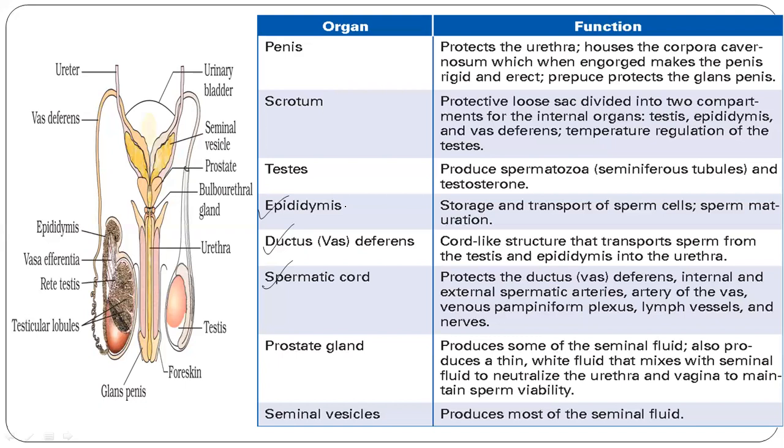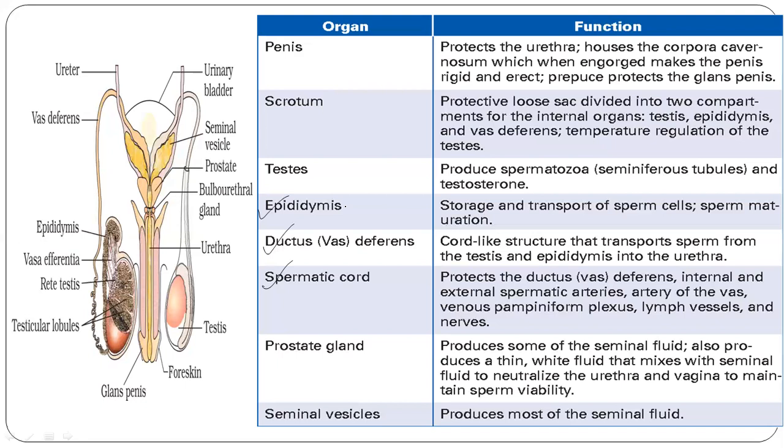Next, coming to scrotum, which we have already discussed, it is divided into two compartments for the internal organs, that is testis, epididymis, and vas deferens. Temperature regulation of the testis helps in lowering the temperature so that there is proper development of the sperms.